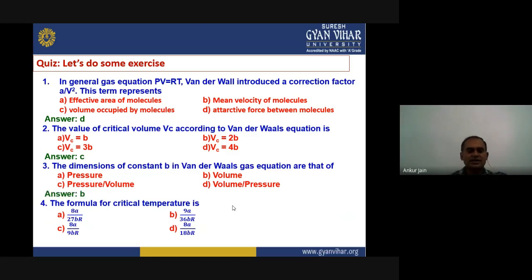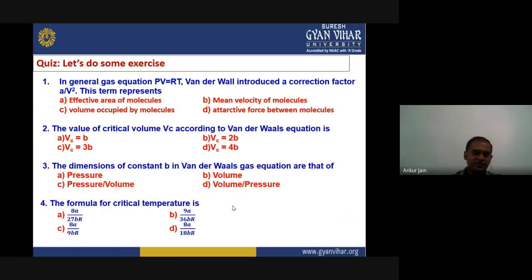The fourth question is, the formula for critical temperature is given by 8a upon 27Rb, 9a upon 36Rb, C is 8a upon 9Rb, and the last option is 8a upon 18Rb. So let us recall the values of critical constants.